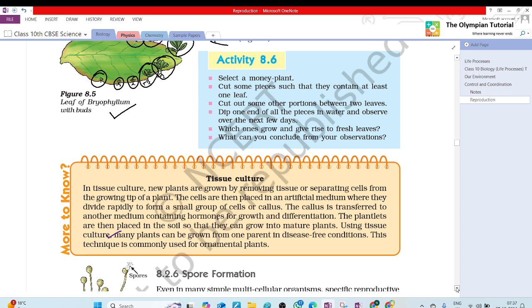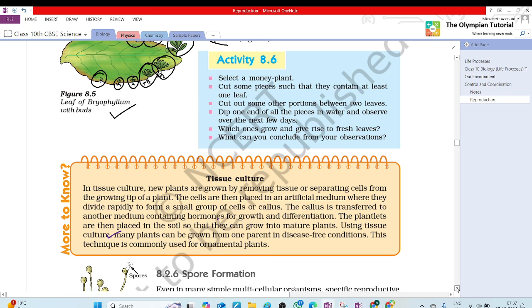Select a money plant. Cut some pieces such that they contain at least one leaf. Cut out some other portions between two leaves. Dip one end of all the pieces in water and observe over the next few days which ones grow and give rise to fresh leaves. What can you conclude from your observations?